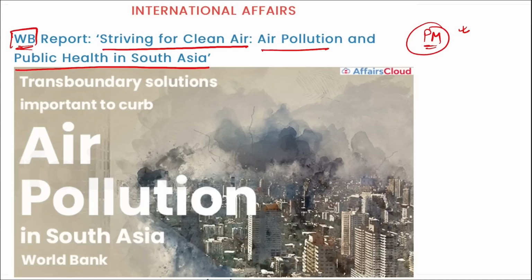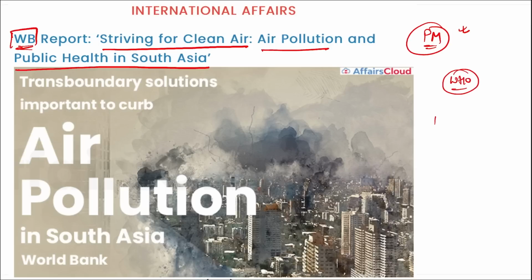So this report stated that the concentration of fine PM, that is particulate matter like soot and small dust, in some of South Asia's most densely populated and underdeveloped areas is up to 20 times higher than that recommended by the WHO.